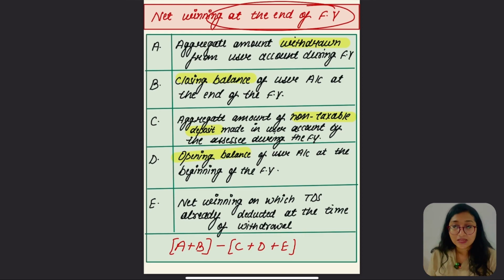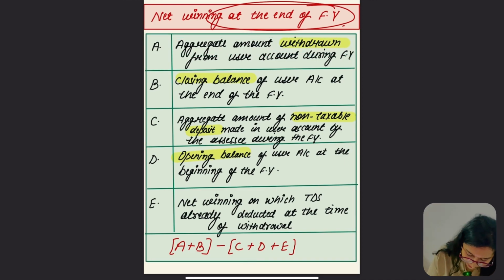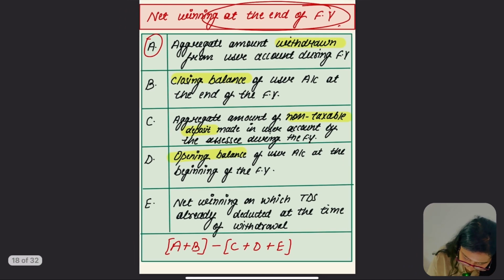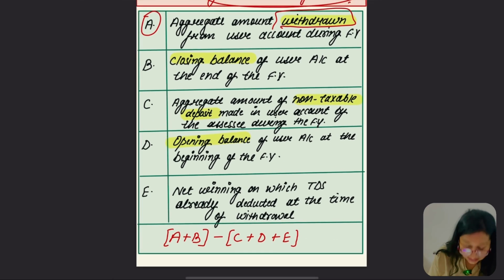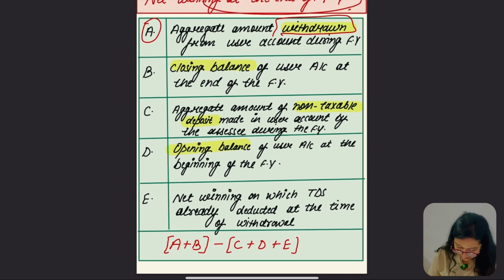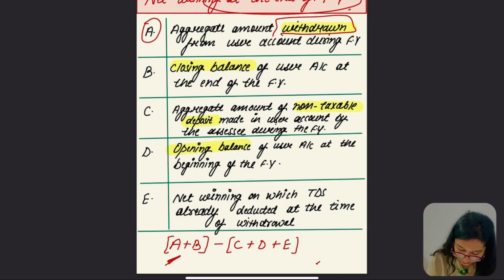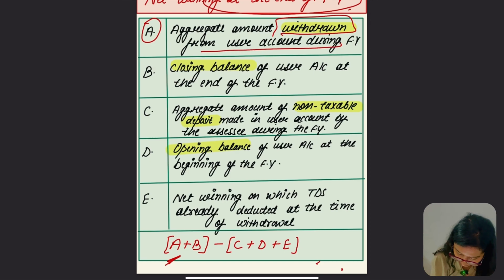Now let's go for the net winning. Net winning at the end of financial year is almost similar. A says about the aggregate amount of the withdrawal, which is taken from the user account during the financial year.